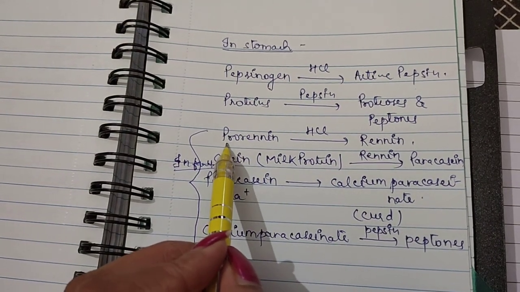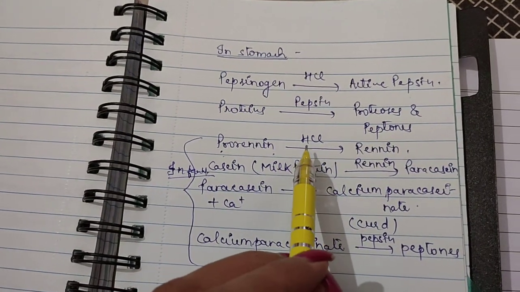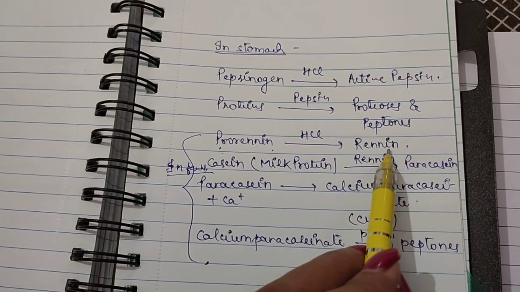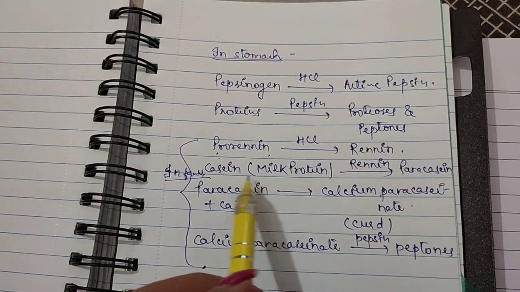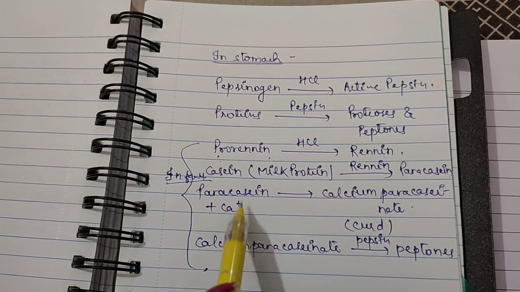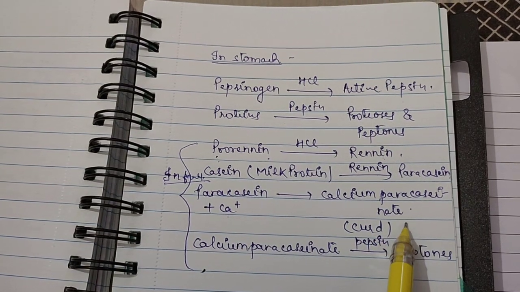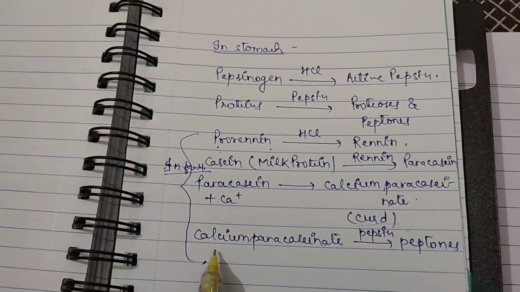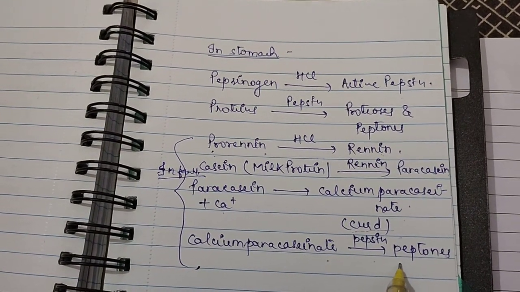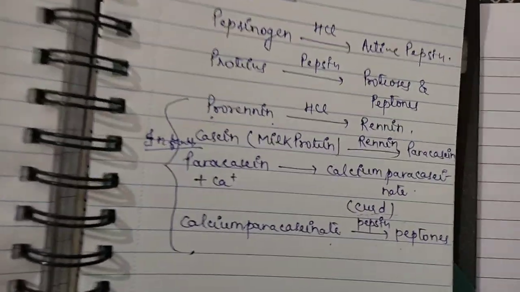It releases prorenin in case of infants. In the presence of HCl, it is converted into active renin. What active renin does is convert milk protein, that is casein, into paracasein, and then paracasein in the presence of calcium ions of milk is converted into calcium paracaseinate, which is also known as curd, and this calcium paracaseinate in the presence of pepsin is converted into peptones. So this enzymatic reaction occurs in the stomach.